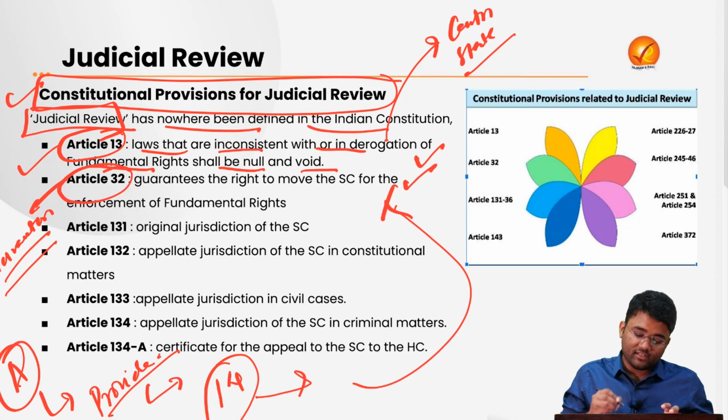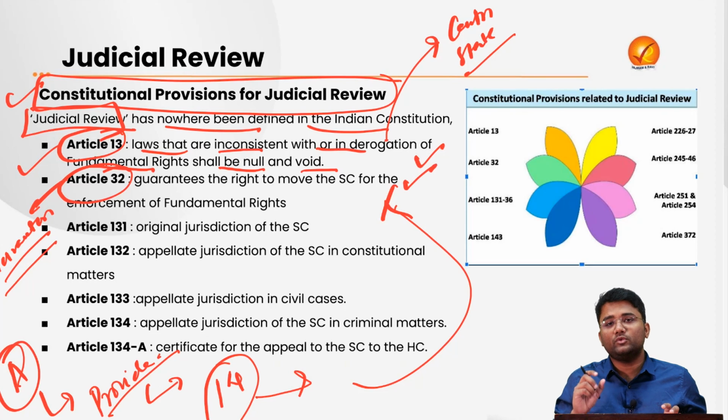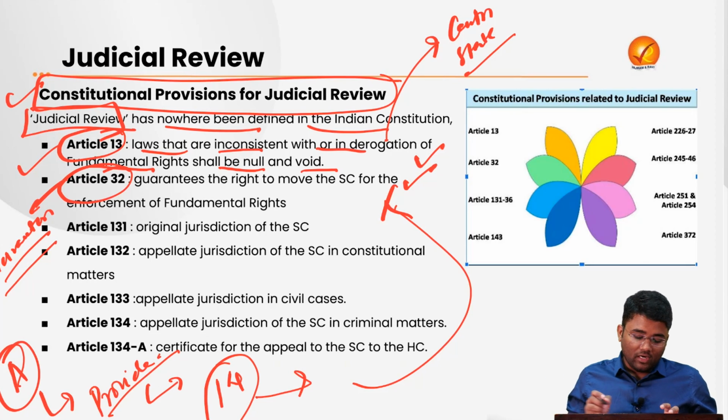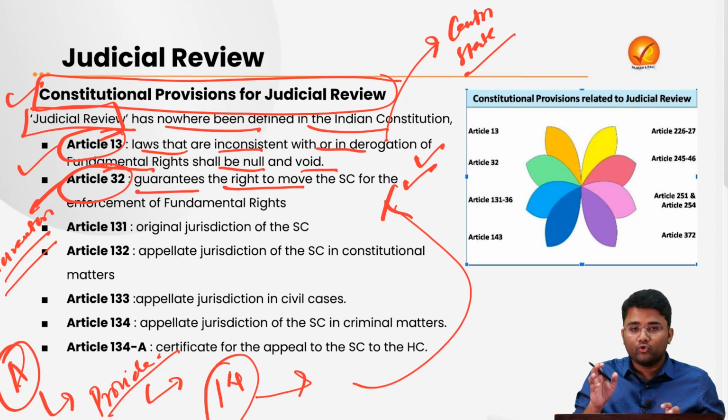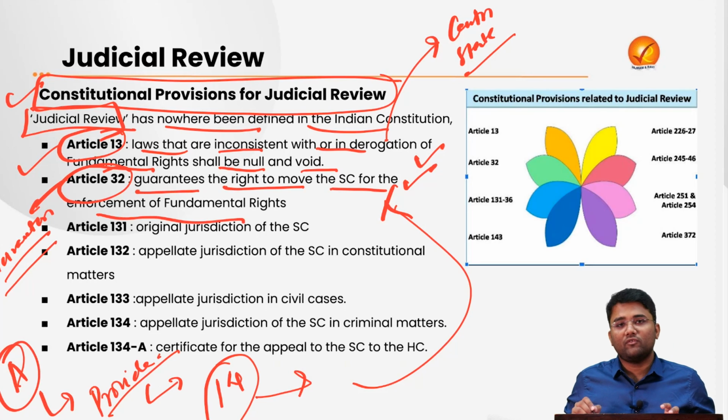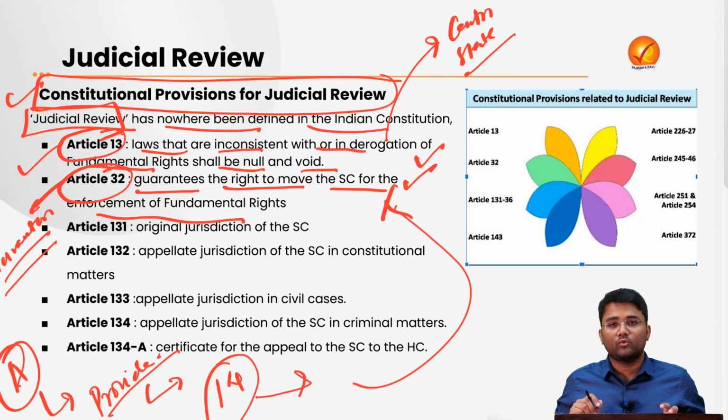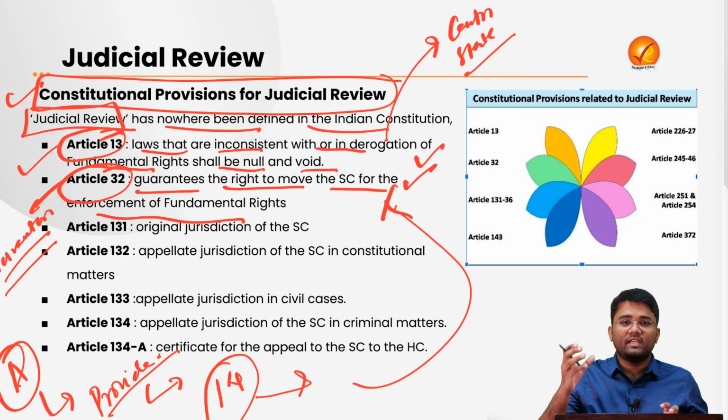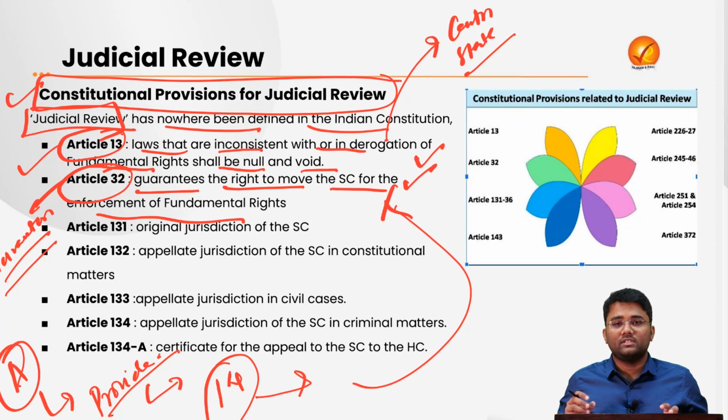Here the judiciary can judicially review that particular decision about why the fundamental right of that person is not being given. So article 32, which guarantees the right to move to the Supreme Court for the enforcement of fundamental rights, is also one of the constitutional provisions from where the inspiration of judicial review is coming.